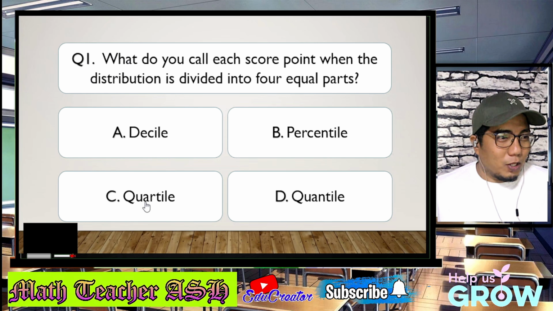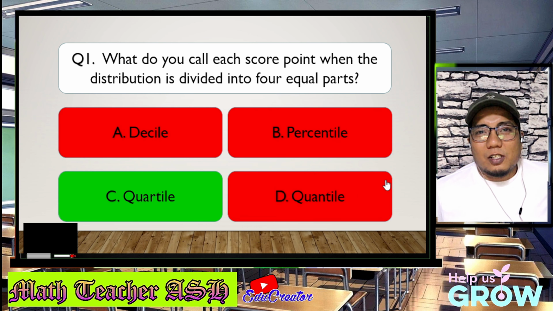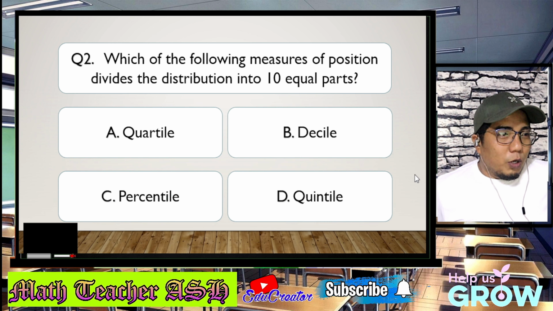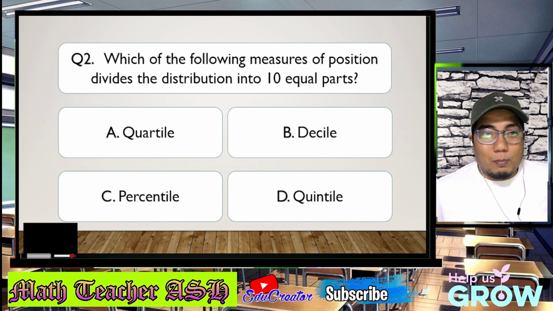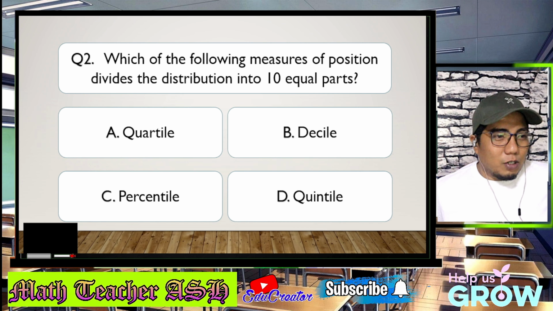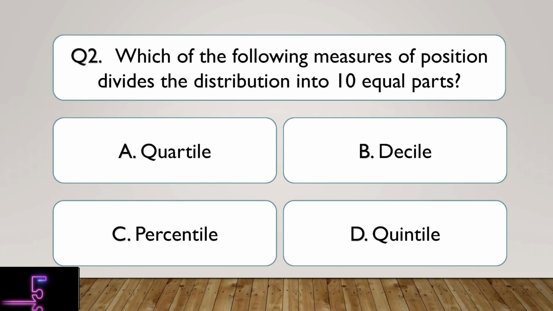So, now let's check whether we are correct. Alright! Very easy, my dear math learners. So, now let us go to question number 2. Which of the following measures of position divides the distribution into 10 equal parts? Is it A, quartile, B, decile, C, percentile, or D, quintile? I'll give you 5 seconds to think about your answer. 5, 4, 3, 2, 1.